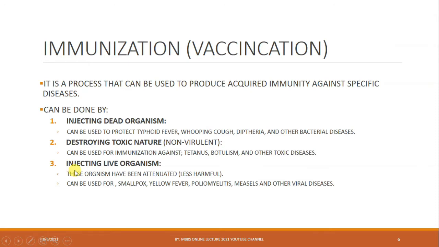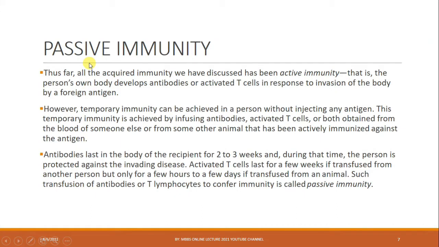Passive immunity. Thus far, all the acquired immunity I've discussed has been active immunity. Active acquired immunity is where the person's own body develops antibodies or activated T cells in response to invasion of the body by a foreign antigen. So when a foreign antigen naturally invades our body, our body cells develop T cells and B cells and antibodies against that foreign antigen. This is the case in active immunity.